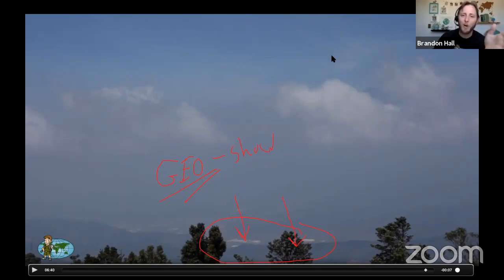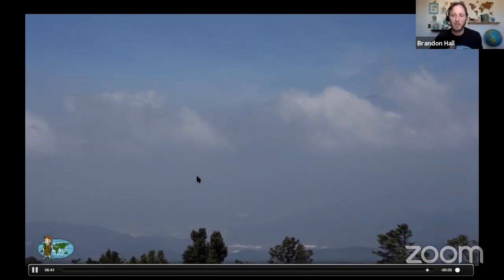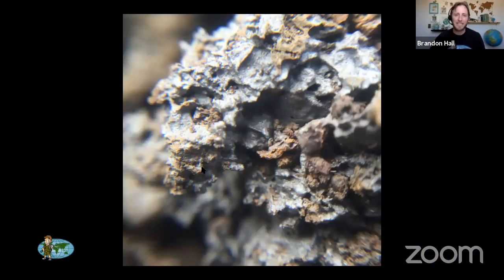So geothermal means heat from the earth, so they can make electricity from the earth, which is really cool. It's a really clean type of electricity.